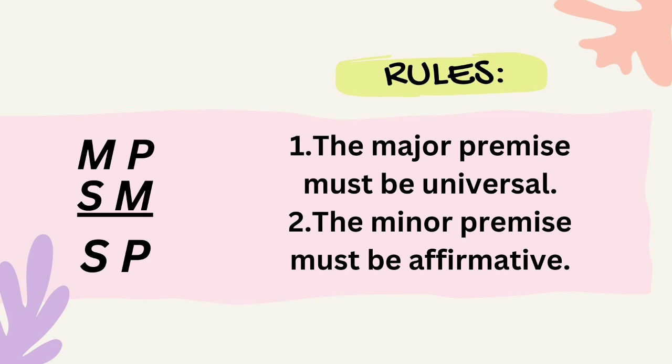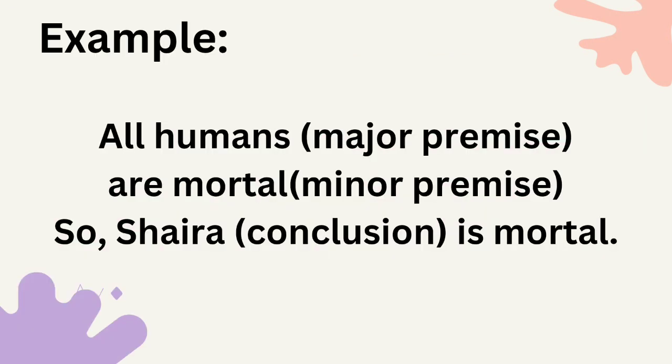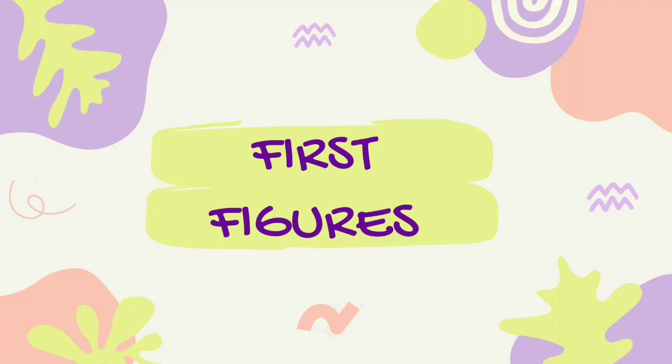Then second rule kay the minor premise must be a positive statement. Dapat pud siya affirmative like some students or kanang na ay a few or some. For example, all humans, it is the major premise, are mortal. That is the minor premise. So, Shaira is mortal. That is the conclusion, which is nagawa siya nga true.